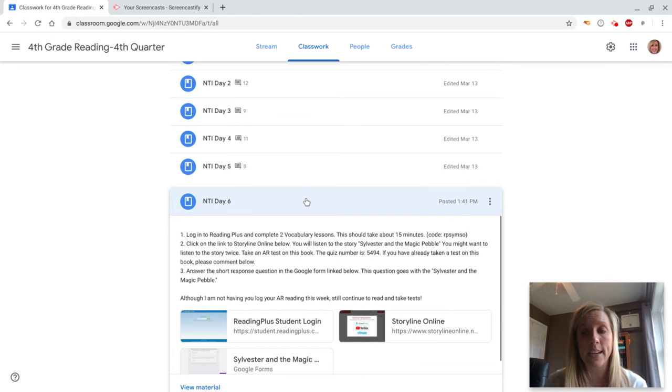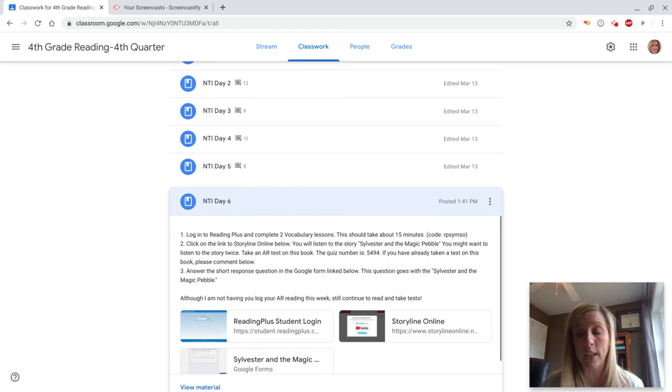So on NTI day 6, which is Monday of week 2, you are going to do Reading Plus this week, but just not as much. So you're not going to have as many lessons. We're basically going to take it back to the way it was at school. So on Monday, you're just going to do 2 vocabulary lessons. Okay, guys? So you're going to log in and do your 2 vocab. It should take you about 15 minutes. If you want to go ahead and do more, that is up to you. If you want to get all your lessons done Monday, that's fine.